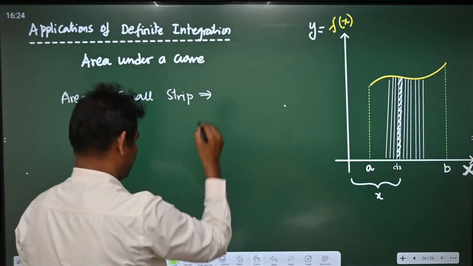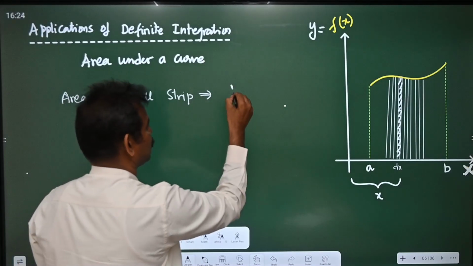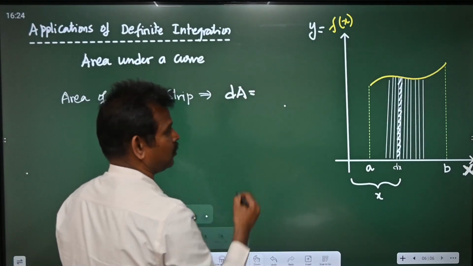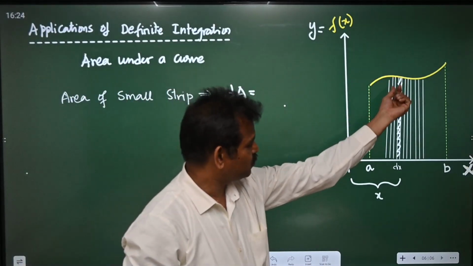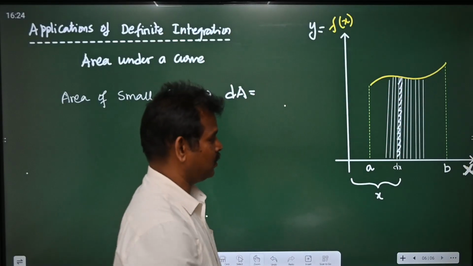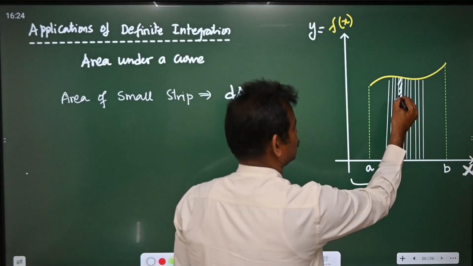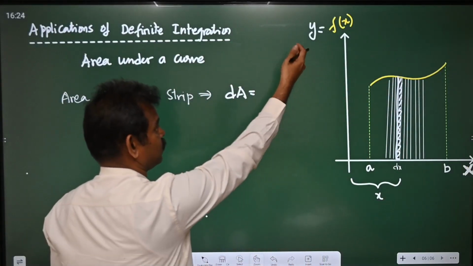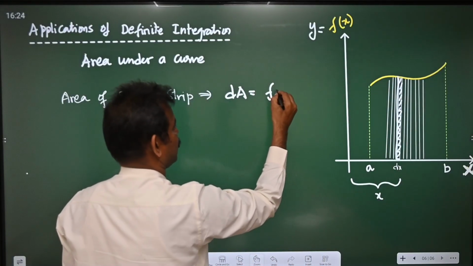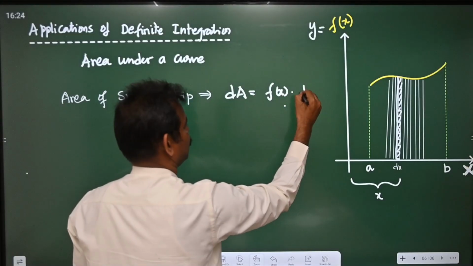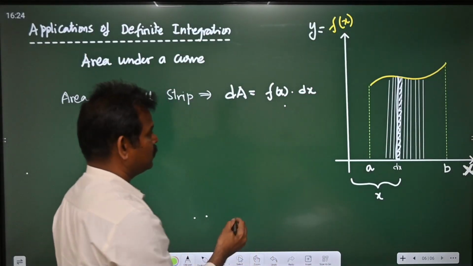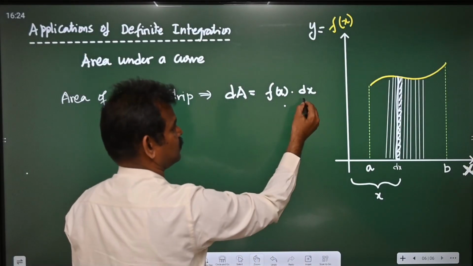We are going to write this as dA, which is equal to, as it is a small, very thin rectangle, width of this one is dx and the length of this one is that y value, which is nothing but f of x. So I can write f of x into dx. So this is height, this is the width.